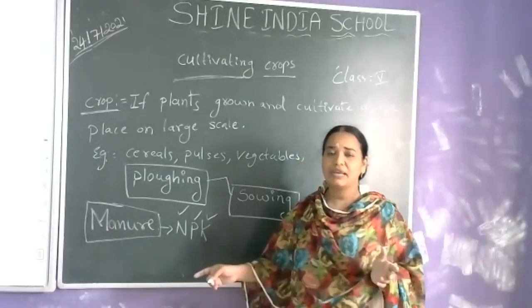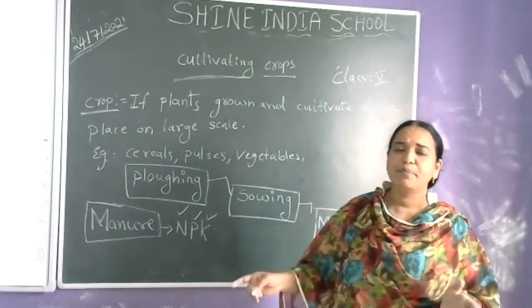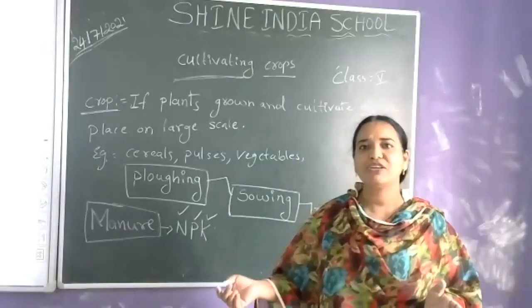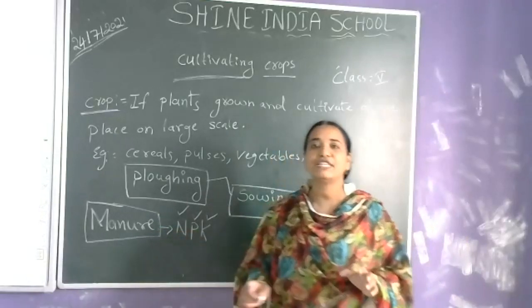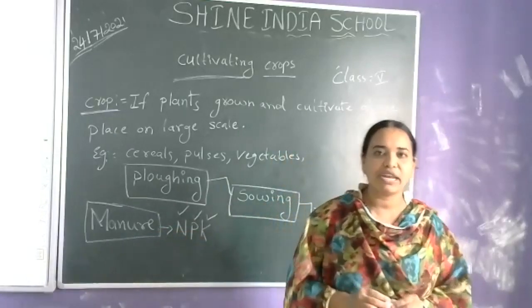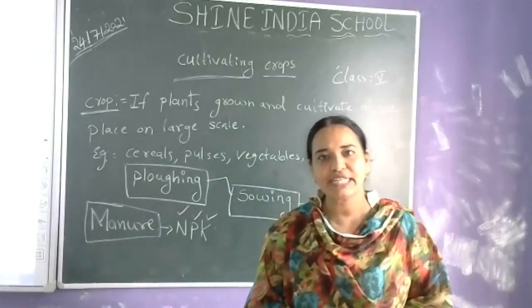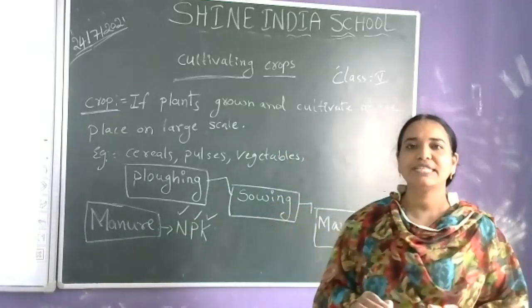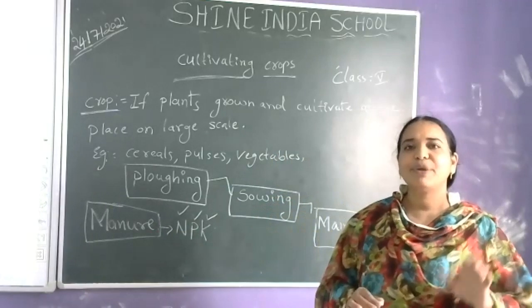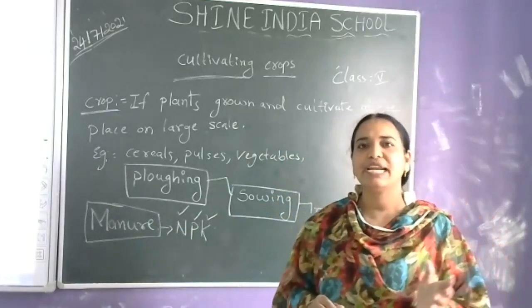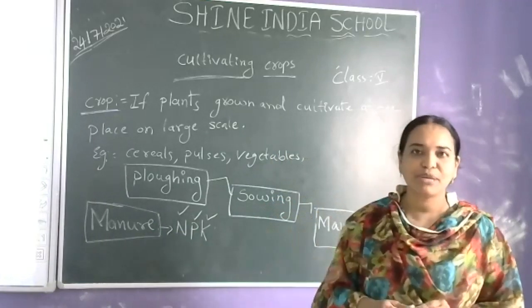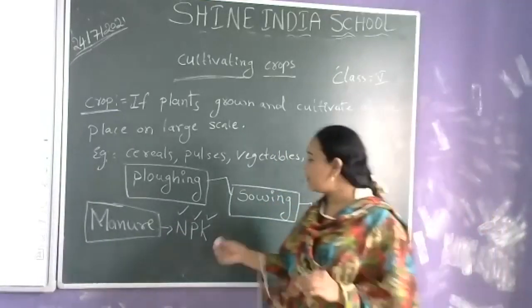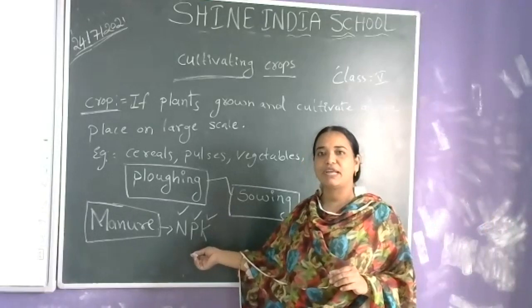Chemical fertilizers also we are adding, but they have an effect on the soil. Manure is the natural fertilizer, organic fertilizer, made from the dead plant bodies and the animal excreta. So what type of nutrients do we get from the manure?